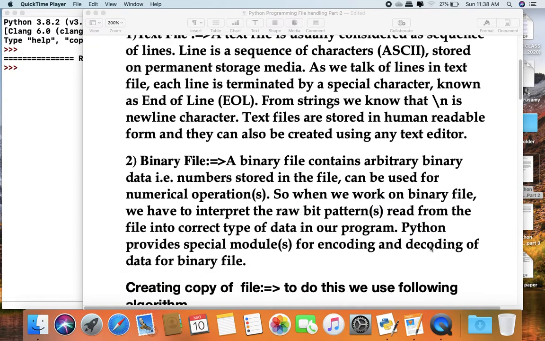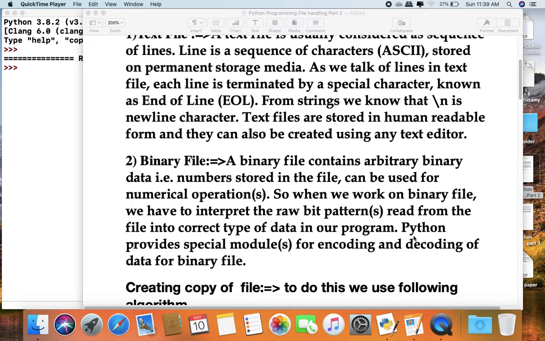Second is the binary file. A binary file contains arbitrary binary data, such as numbers stored in a file that can be used for numerical operations. So in a binary file we can perform all numerical operations. When we work on a binary file, we have to interpret the raw bit pattern read from the file into the correct type of data in our program.